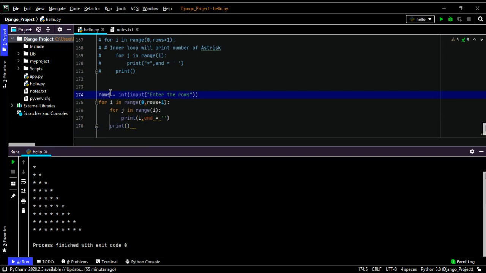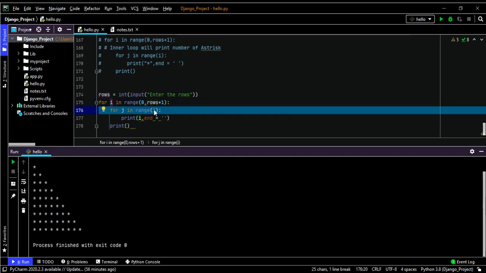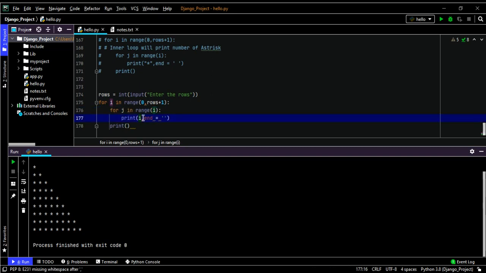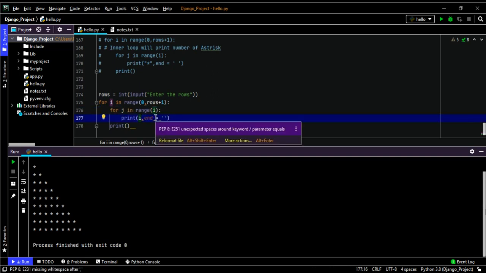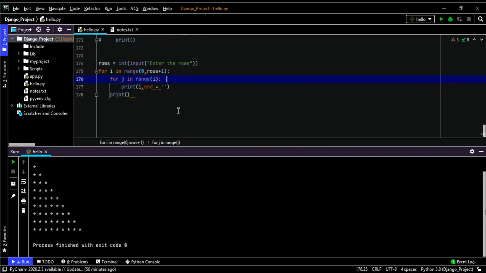I'm taking a row and asking the user to enter it, and I'm iterating using the range function from 0 to row plus 1. If the user enters 5, it is 5 plus 1. Then I'm taking one more inner loop using the range function. I'm printing the i, and I'm using this to print only in one line. After that, the print statement goes to the next line.